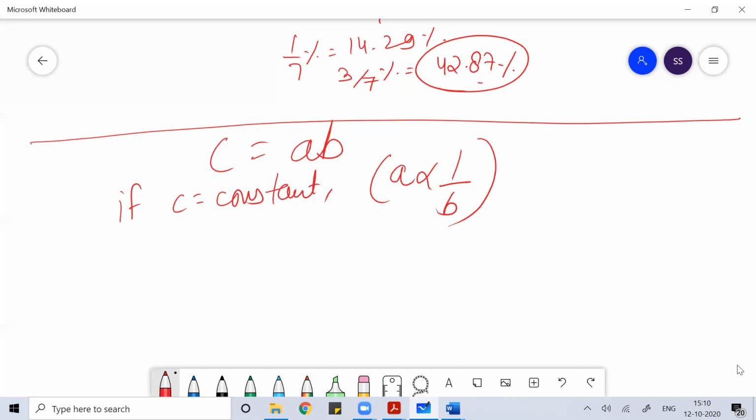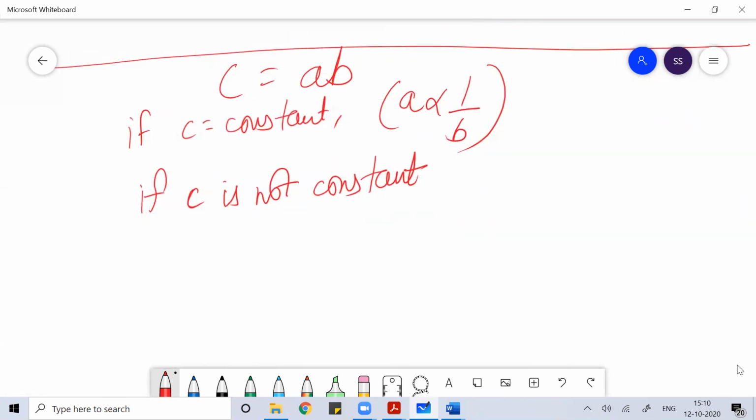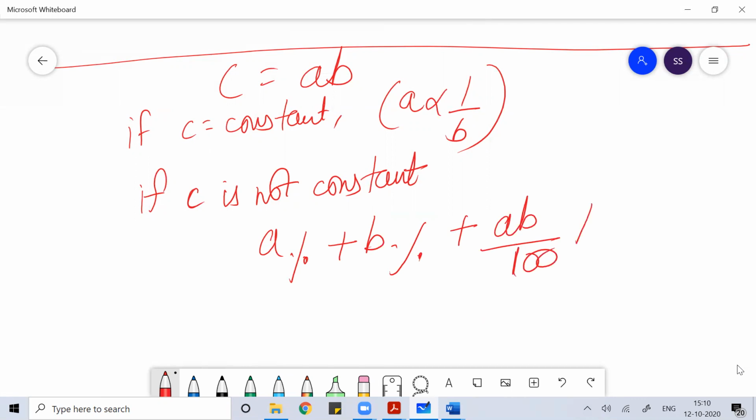Now imagine if C is not constant. Suppose A changed by a percent and B changed by b percent. So the net percentage change is a percent plus b percent plus ab by 100 percent. This is the formula for the net percentage change on C.